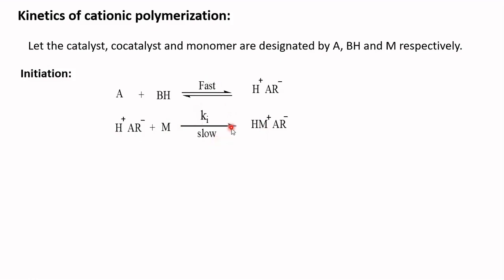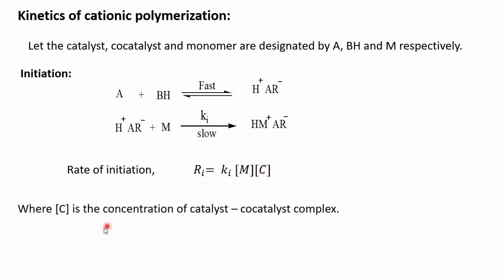Among these two steps, this one is the slowest step and the rate determining step. So, the rate of ionization, that is Ri, is equal to Ki, the rate constant of the initiation step, times the concentration of the monomer and the concentration C, that is the concentration of the catalyst co-catalyst complex.